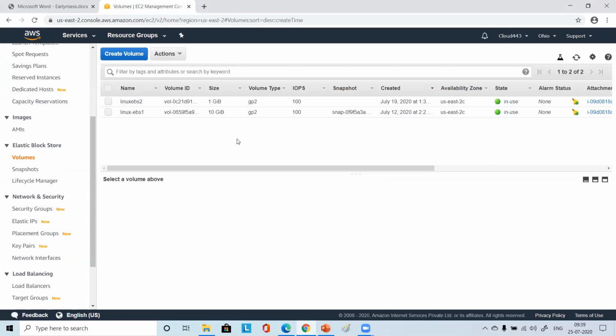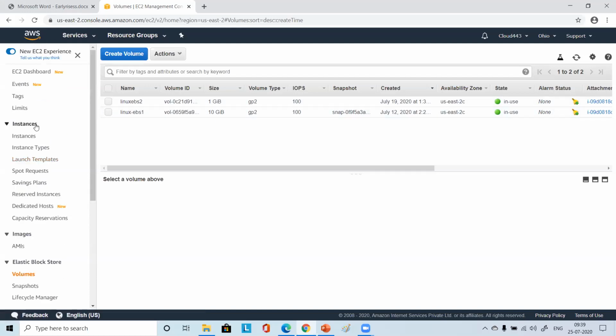Yes, we have actually. Everyone? 10 GB and 30 GB. Urvashi, you have 10 GB and 30 GB? Last week on Sunday when you were not there, we added a volume of 1 GB.